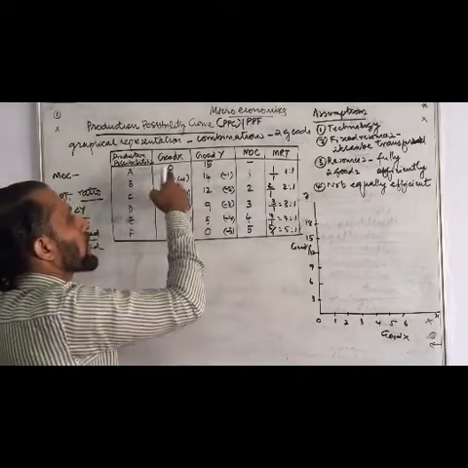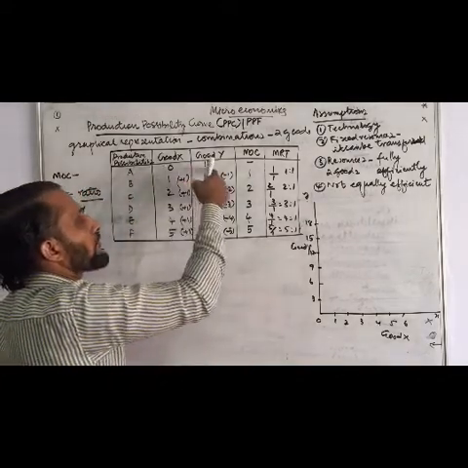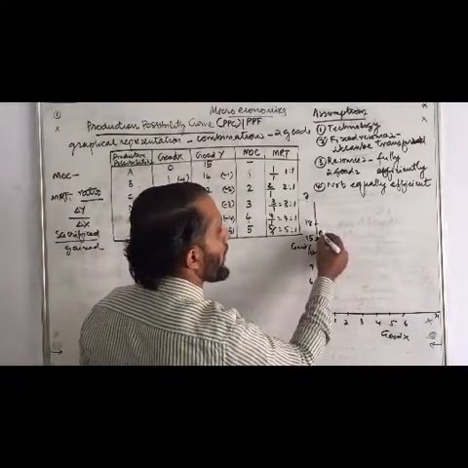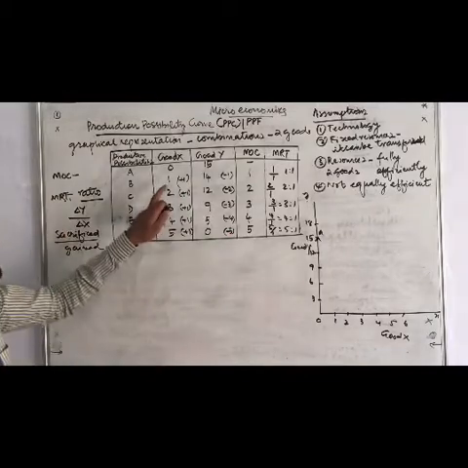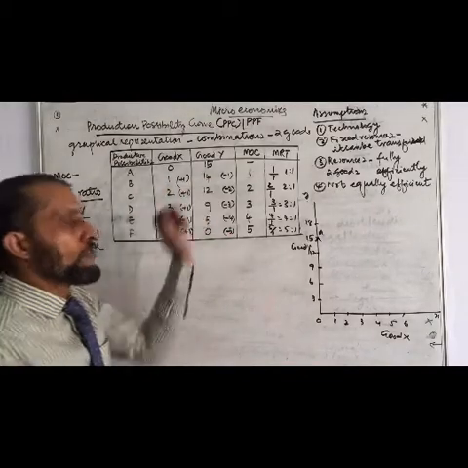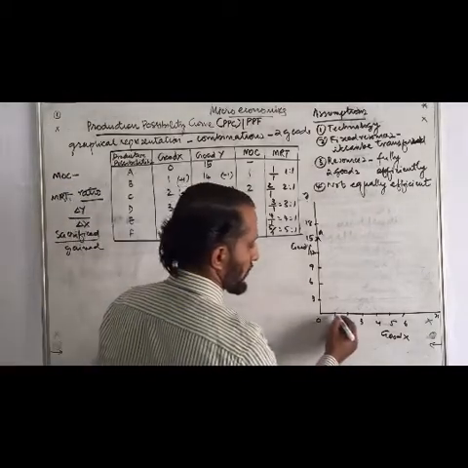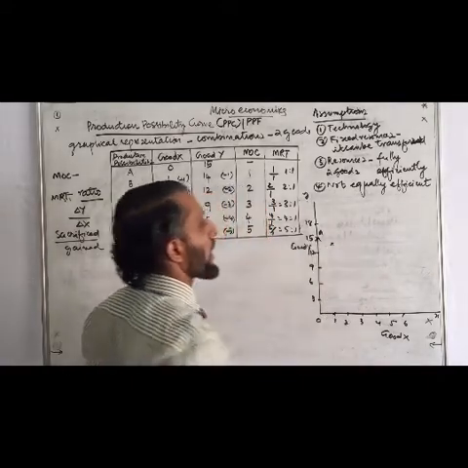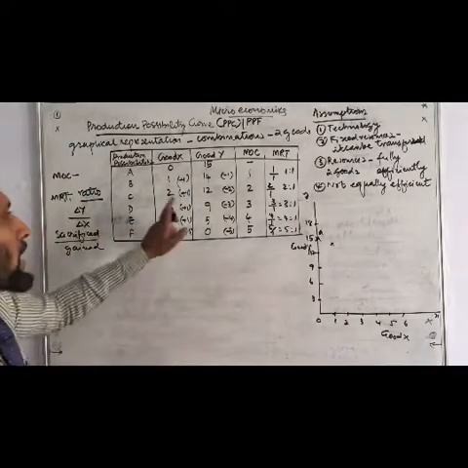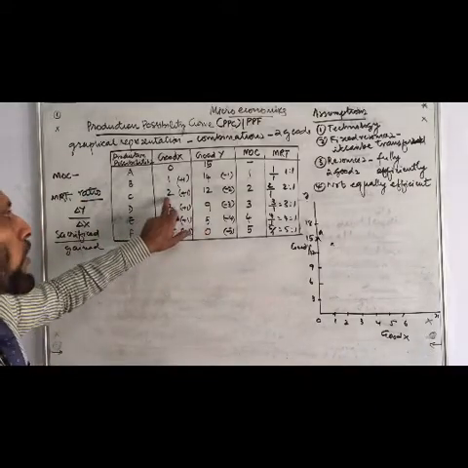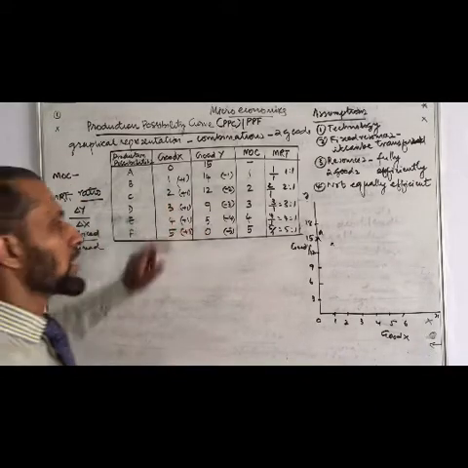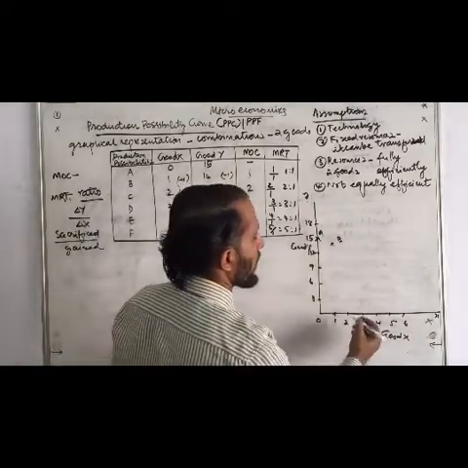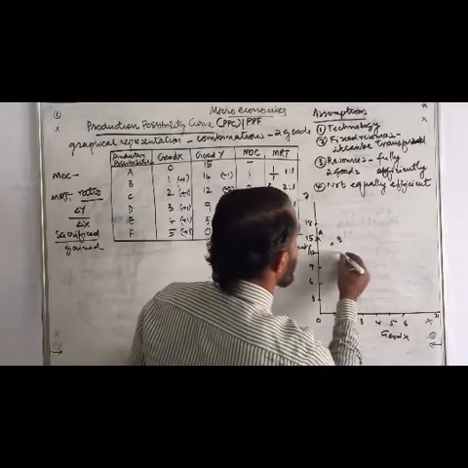First of all, in the case of A, 0 of x and 15 of y. This point is point A. Second case, 1 of x and 14 of y. That's it. If you are having a scale, you can mark it properly. The second one, 2 of x and 12 of y. This point is B.